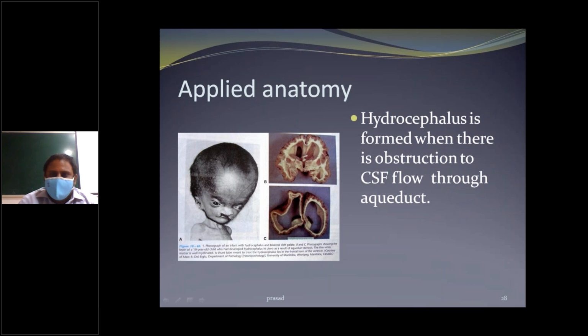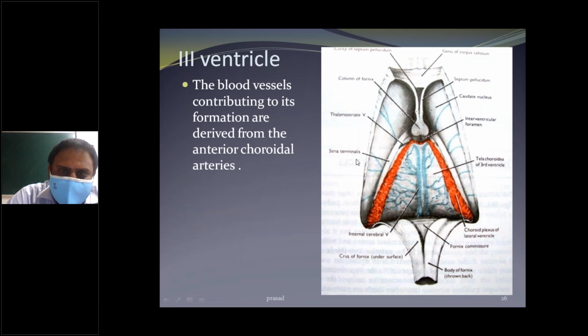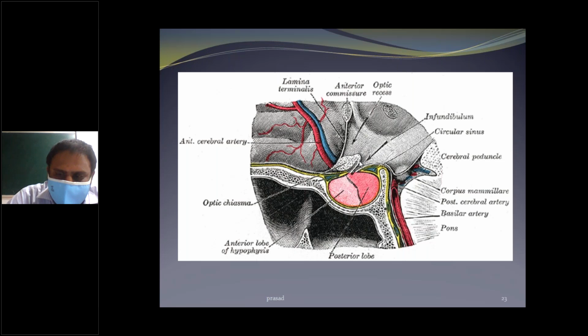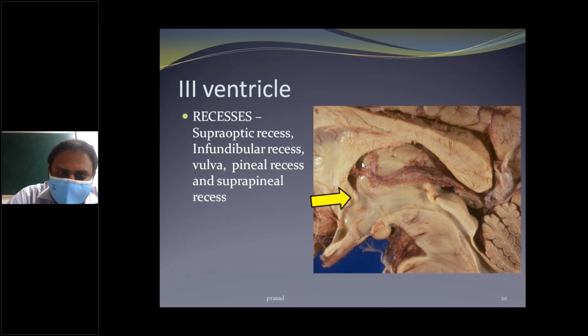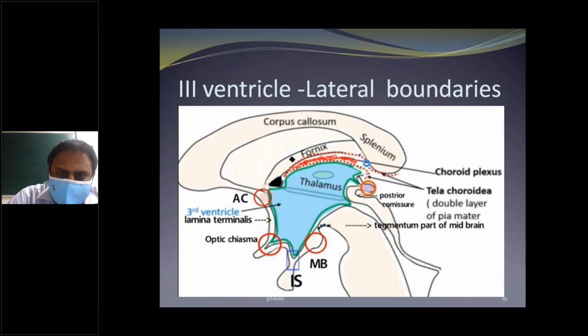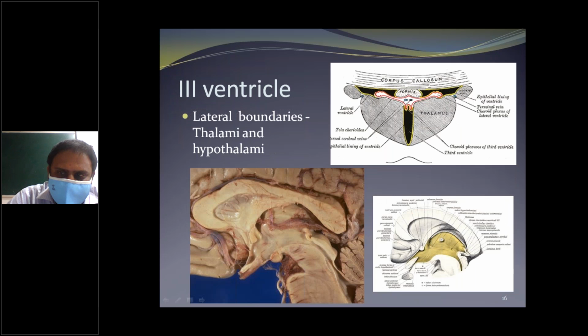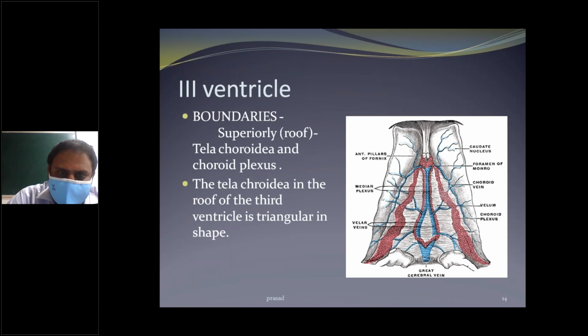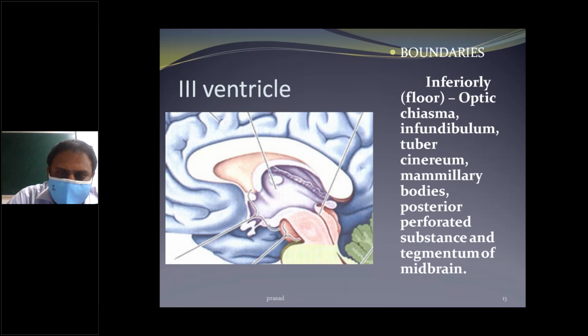Okay, applied anatomy. Hydrocephalus is formed when there is obstruction of the serous flow through the aqueduct, causing enlargement of the skull. Okay, this is when there is obstruction of the cerebrospinal fluid flow through the aqueduct. It is given as a 4 marks question in the university examinations.